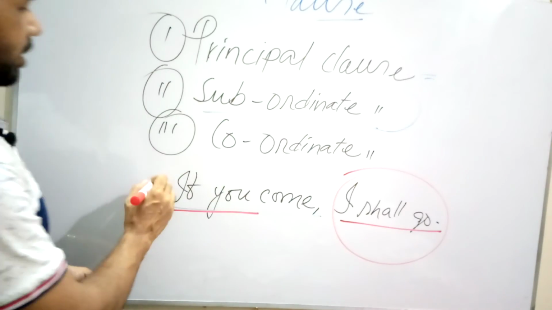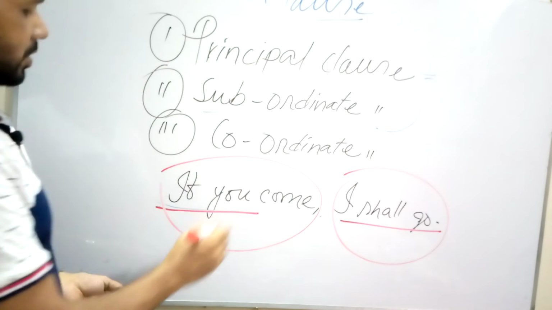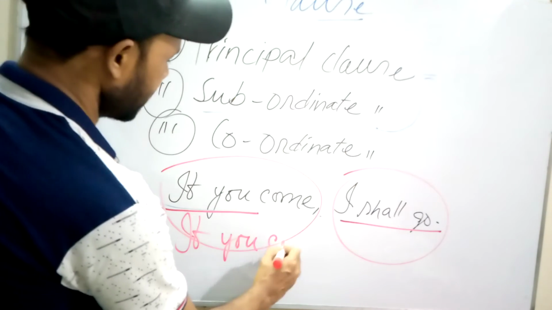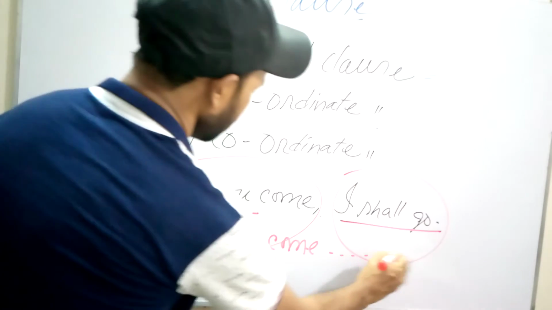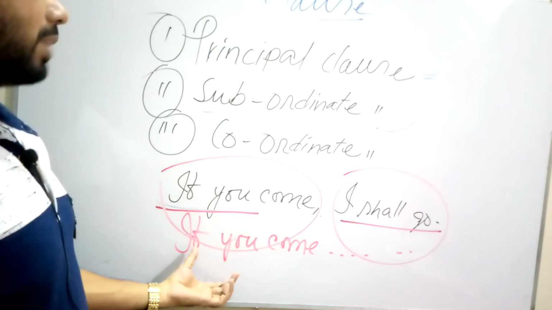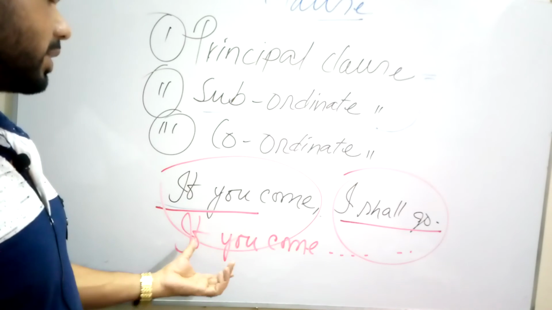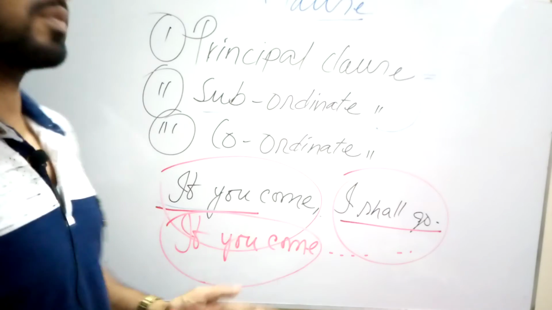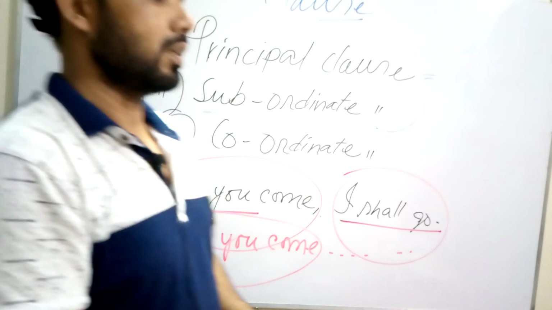But if I say, if you come, dot dot, it is an incomplete part of a sentence. This part cannot express its meaning clearly.